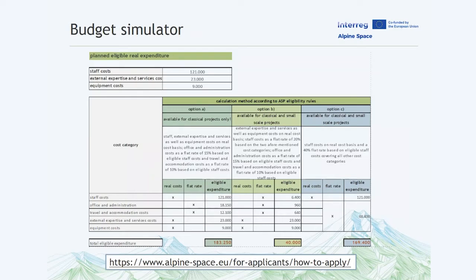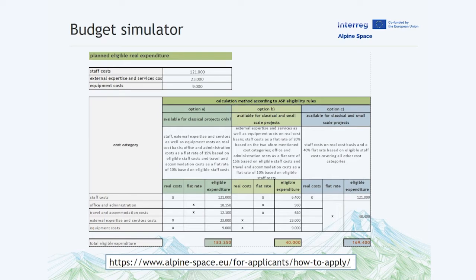In principle, there are 3 options of how to combine the calculation methods between the different cost categories. Option A focuses more on real costs, whereas option B and C are concentrating more on flat rates. It is the decision of each single beneficiary in the application phase for which combination option it goes.